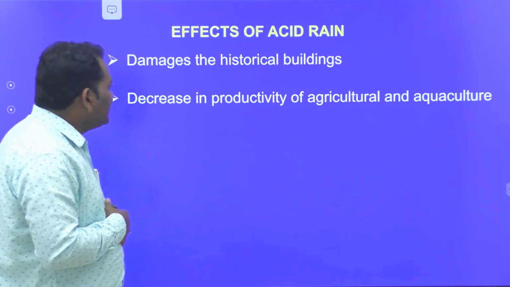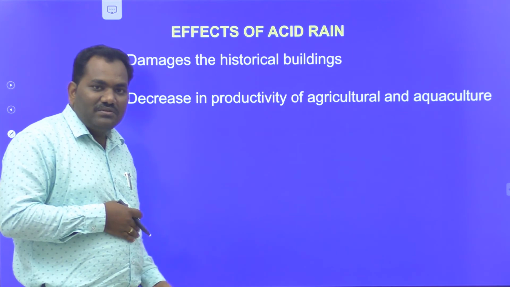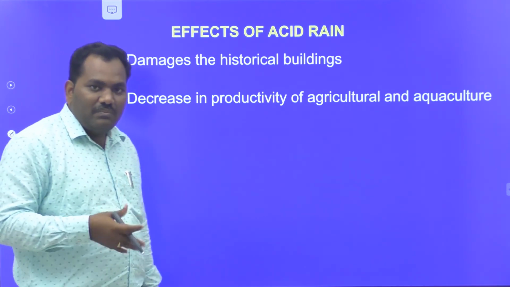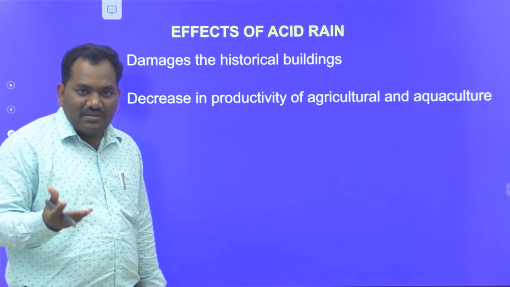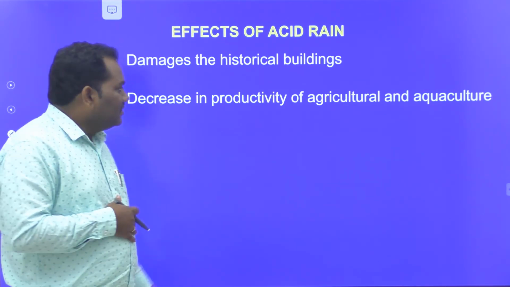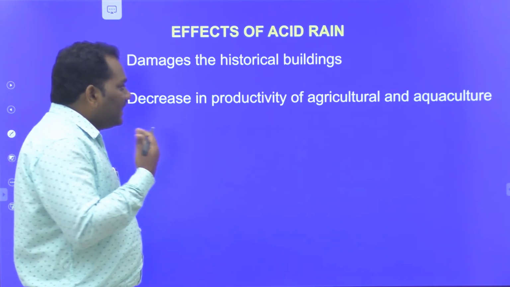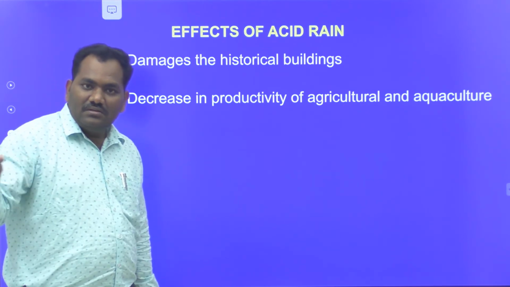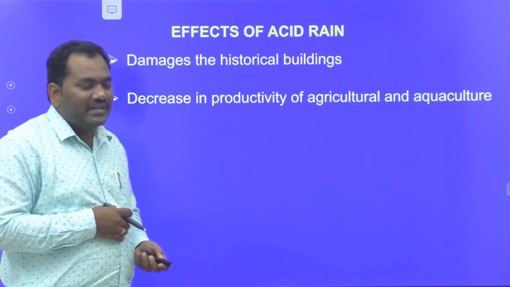Similarly in agriculture, acid rain decreases the productivity of the soil, plants and crops. The yield of the crop is decreased in the agriculture sector. So finally, it damages both the aquaculture and agriculture systems. Acid rain causes a major effect.